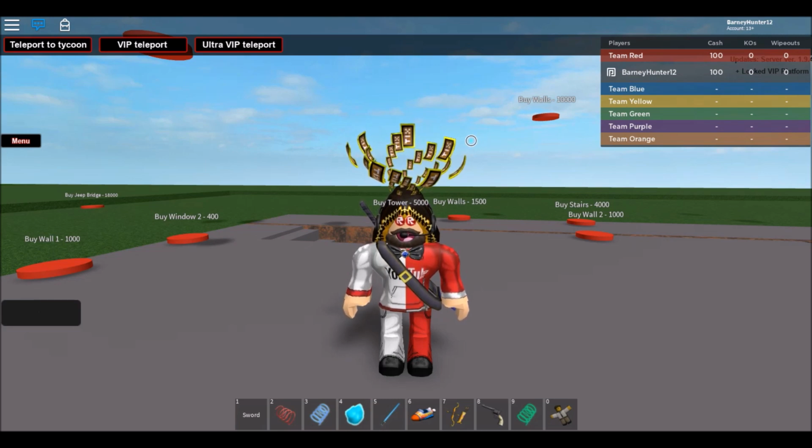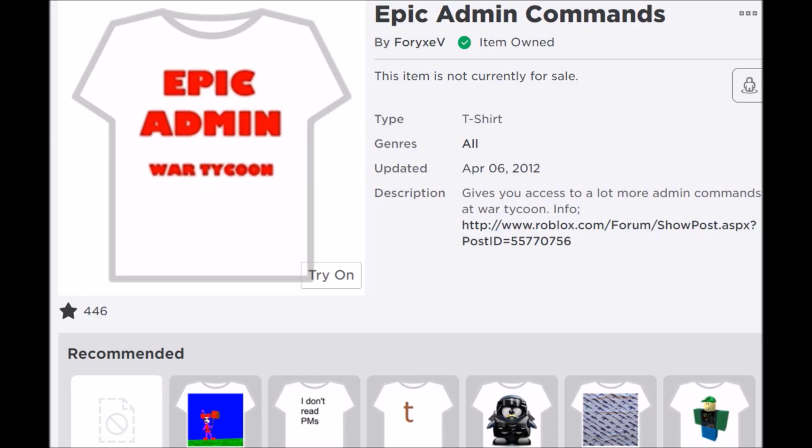So it was called Epic Admin. It's still in my inventory as we speak, and let me actually show you that real quick. This is it right here, the Epic Admin t-shirt. I would have to wear this on my character all the time if I wanted to actually use the admin powers. Of course, this links to a forum post, which I can't actually view anymore because the Roblox forums aren't really there anymore. But this is what I'd wear all the time, and this just brings back so many memories of all the fun I had messing around with people with that admin.